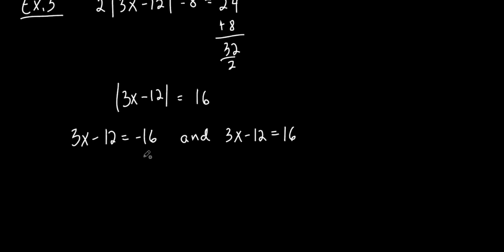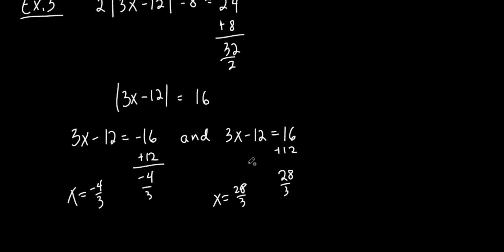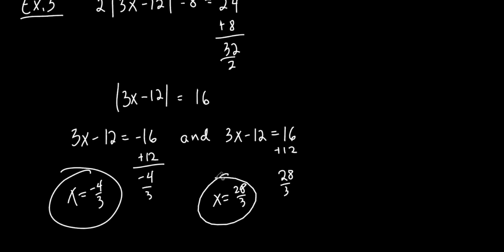All right, so let's do this. Add a 12. What's that? Negative 4 divided by 3. So x is negative 4/3. Let's do this one. Add a 12. What's that? 28. We'll divide that by 3. And so x is equal to 28 over 3. And that's your answer. Circle them both. You could put an and in between and just circle the whole thing, but you got to make sure you have both of these answers, negative 4/3 and 28 over 3.